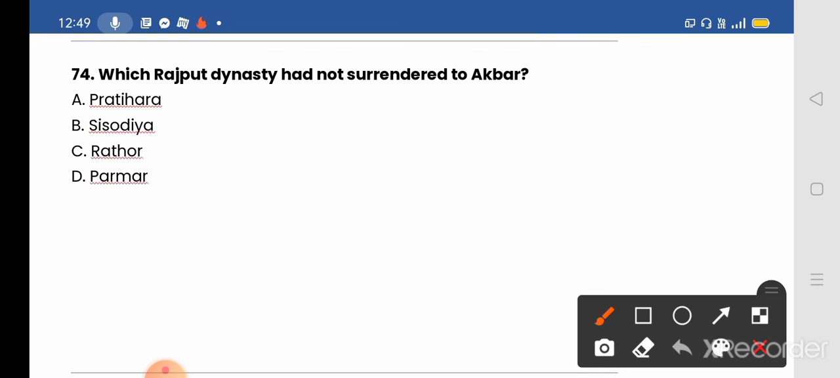Sisodiya Rajput dynasty had never surrendered to Akbar. Okay, so option B will be the correct answer. Sisodiya dynasty that ruled Mewar did not surrender to Emperor Akbar until Jahangir defeated Rana Pratap's son, who was a weak ruler. Okay.